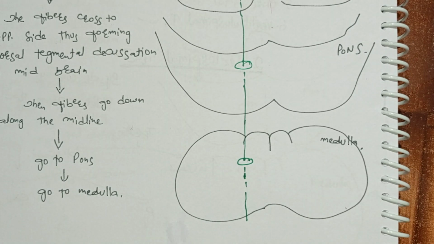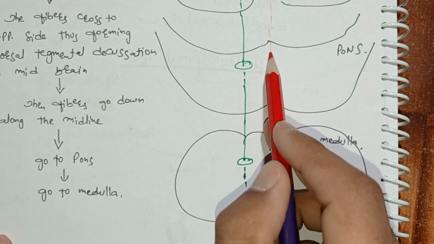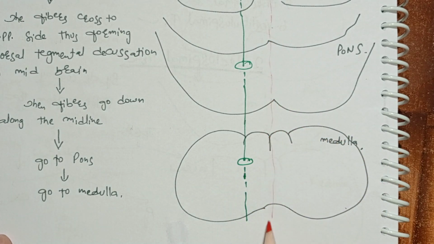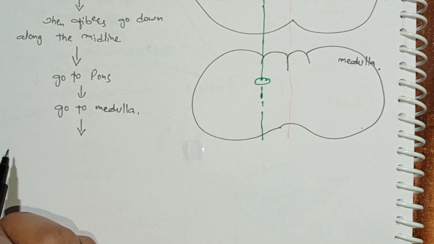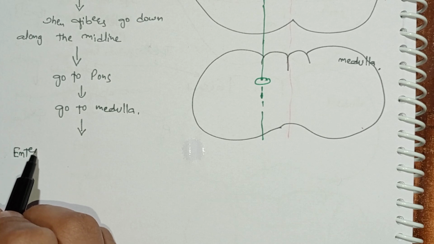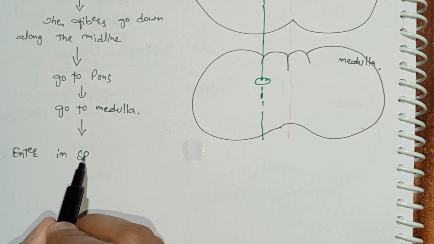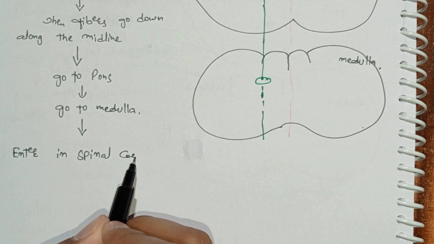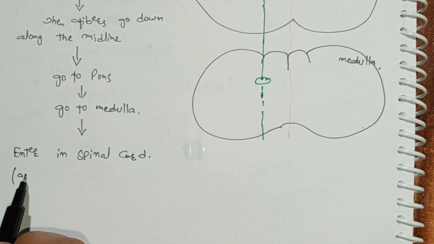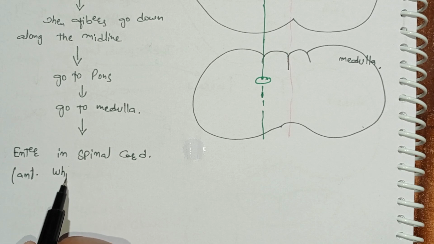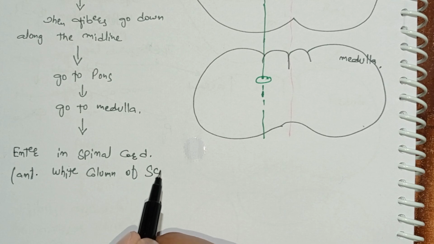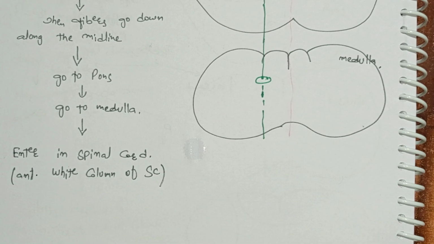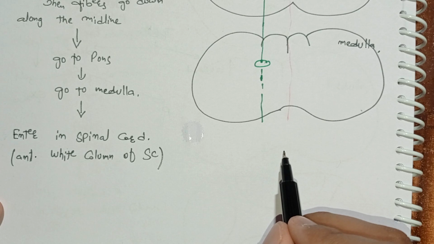Do you remember these fibers go down along the midline, close to the midline? This is the midline. Now after the medulla, these axons of the tectospinal tract enter the spinal cord. But which part of spinal cord? Anterior white column of spinal cord. So now I will draw the spinal cord.